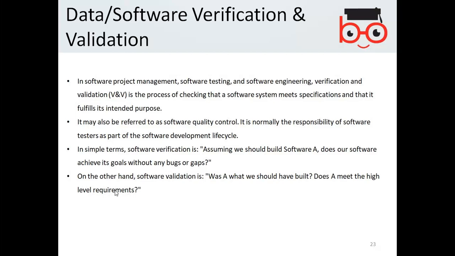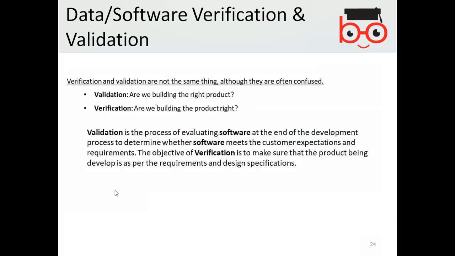And when you come out of the development and look at whether the developed software is meeting the actual goals or not, you are validating. So initially you need to verify first whether the software has been implemented according to its instructions, and then you validate whether the software is useful or not.